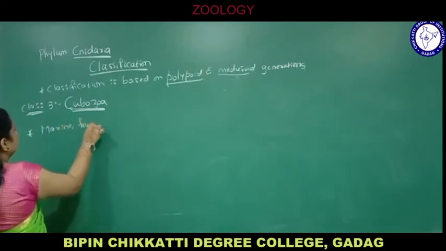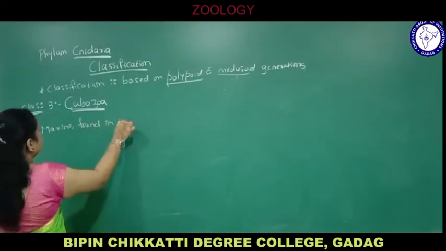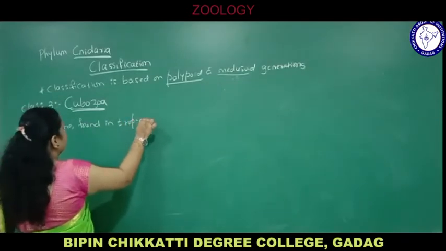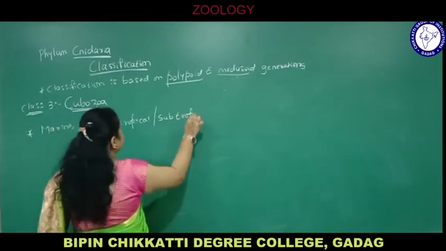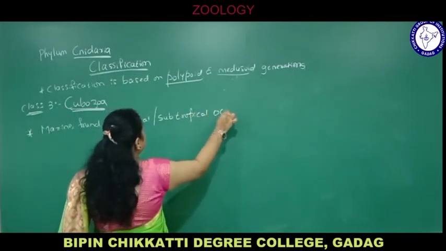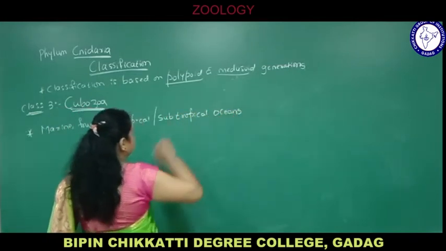Marine, found in tropical and subtropical oceans.